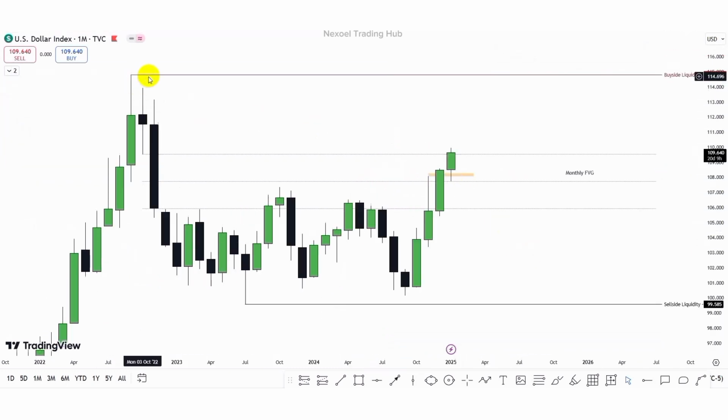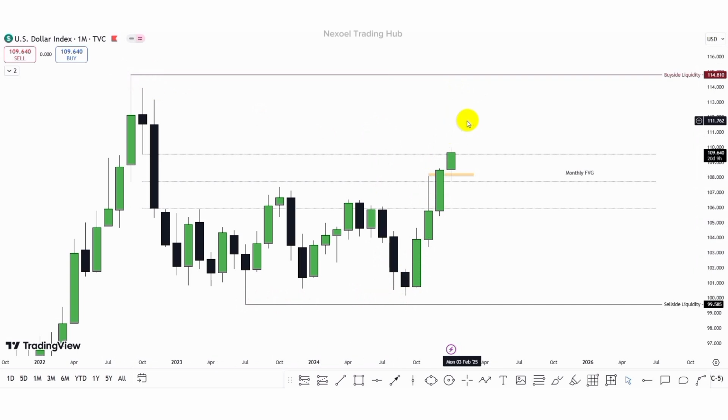We are looking forward to the possibility that price may take out this buy side liquidity. This is our draw on liquidity. But I'm not saying that we're going to immediately see the bullish movement that would take out this buy side liquidity. Don't forget, this is the monthly time frame. We are just having a bigger picture, because we saw price fail to take out the sell side, and then we started seeing bullish momentum from October, I think, last year. And now we can see the bullish continuation to the upside.